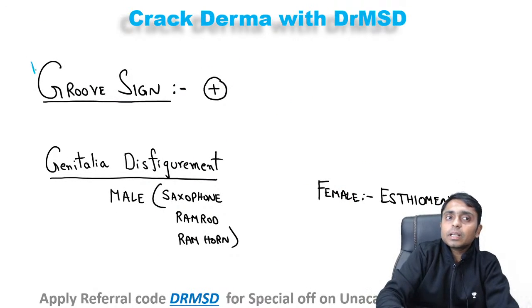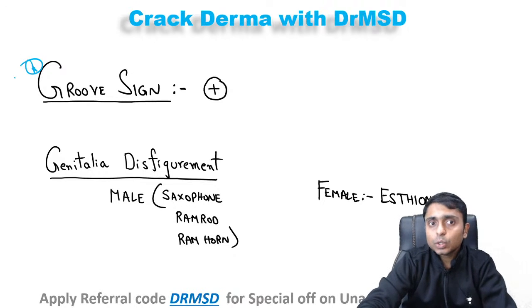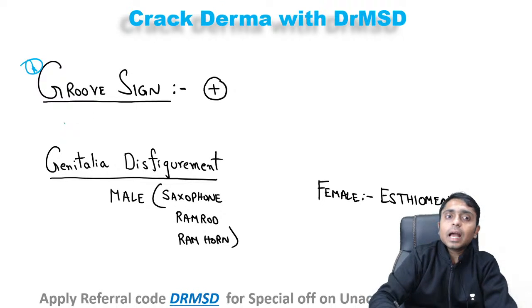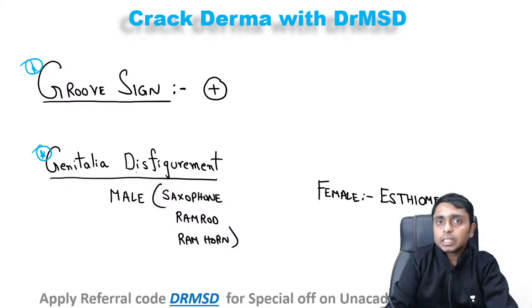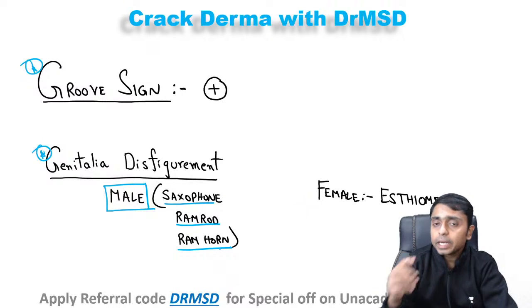And in this particular condition, groove sign will be present. Groove sign is going to be positive, and genital disfigurement is going to be seen. And in the males, this genital disfigurement is given a name called saxophone, ramrod or ramhorn penis. So saxophone penis.